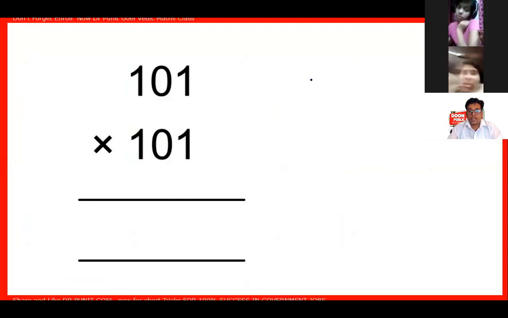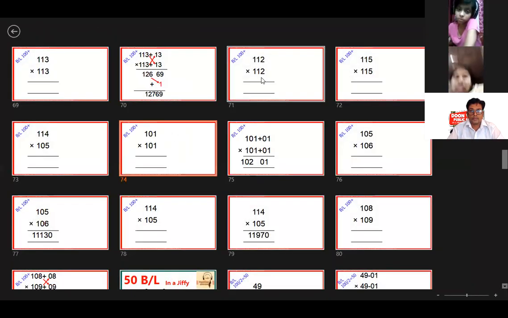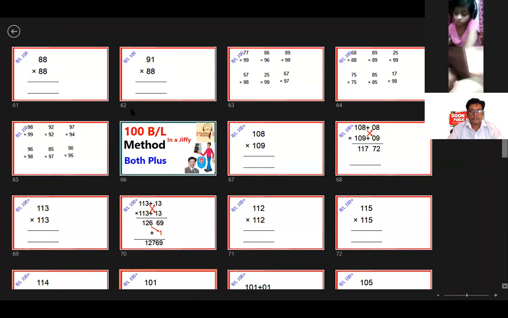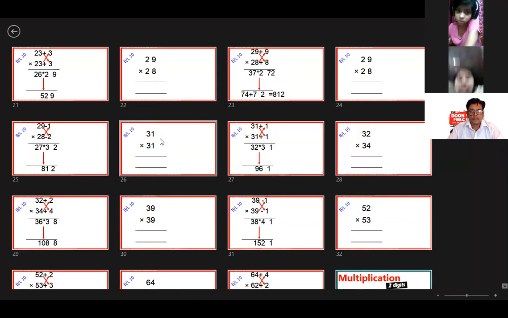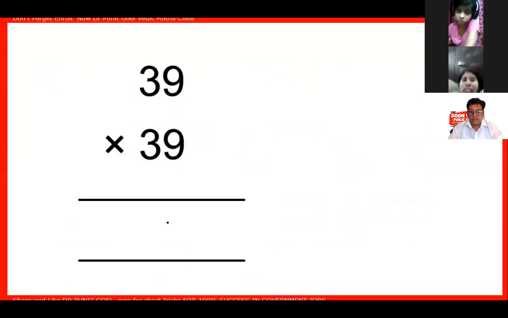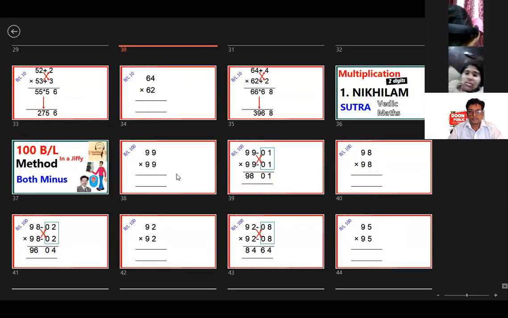Don't type in Hindi, it is not visible to me. 39 multiplied by 39.